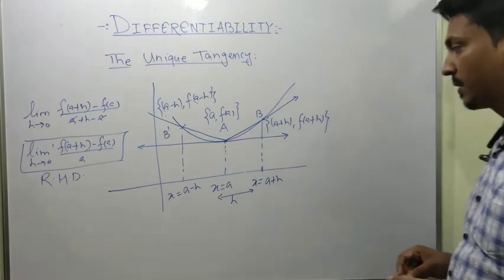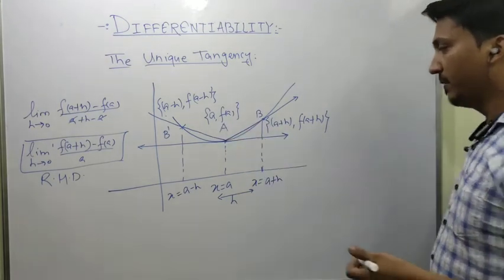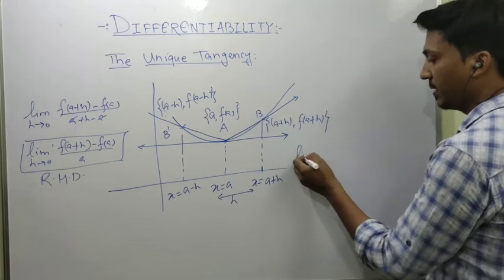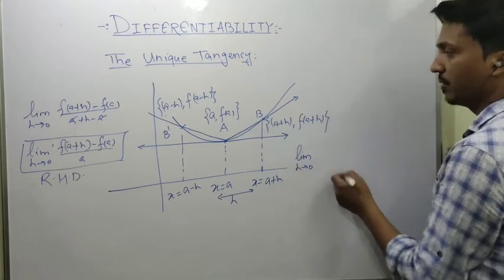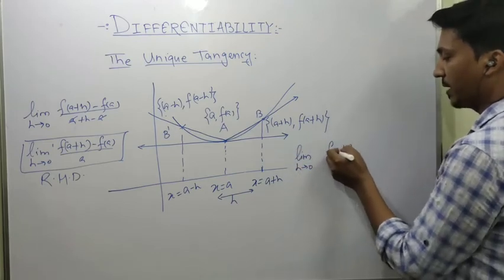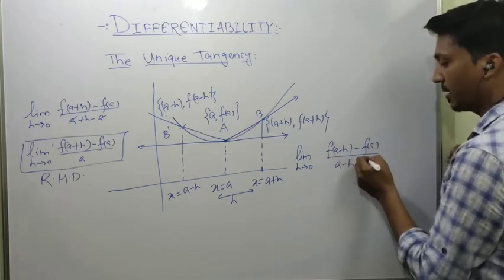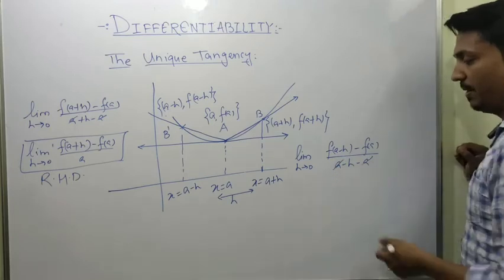Okay, for the left hand derivative I can write the expression as limit h tends to 0 of f of A minus h minus f of A upon A minus h minus A, and A will cancel out.